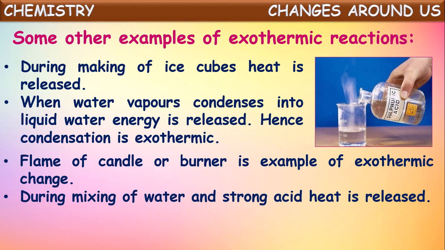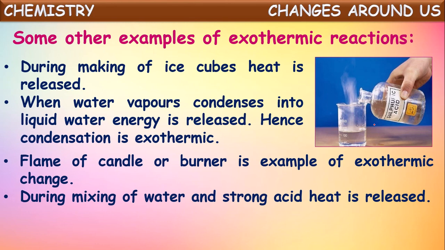This addition of concentrated acid to a large quantity of water is generally called dilution of acid. In this dilution of acids, a small quantity of acid is added to water drop by drop, and it is stirred continuously. There it releases heat energy. So it comes under exothermic change.